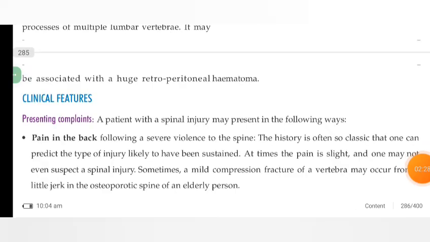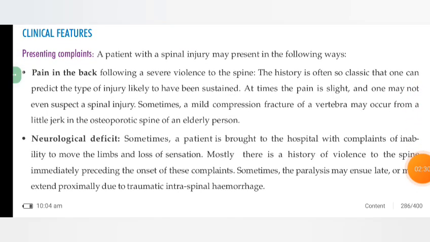Clinical features. Presenting complaints. A patient with a spinal injury may present in the following ways: pain in the back following a severe violence of the spine. The history is often so classic that one can predict the type of injury likely to have been sustained. At times, the pain is slight and one may not even suspect a spinal injury.